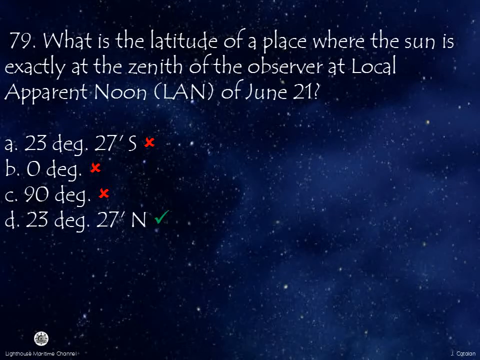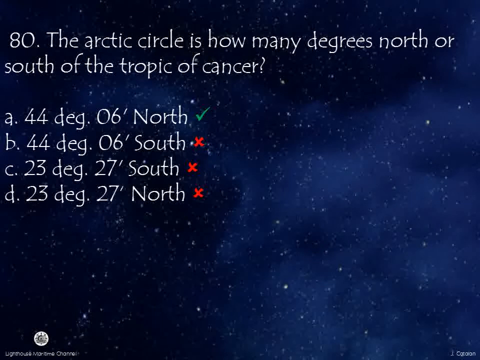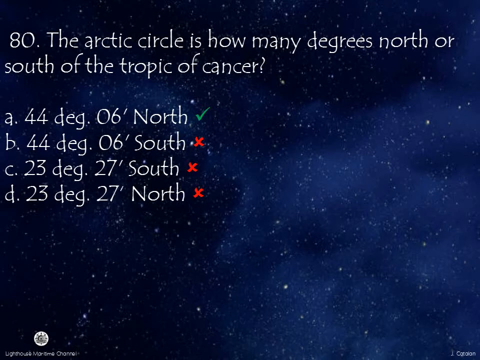Number 79. What is the latitude of a place where the Sun is exactly at the zenith of the observer at local apparent noon of June 21st? Answer: 23 degrees 27 minutes north. Number 80. The Arctic Circle is how many degrees north or south of the Tropic of Cancer? Answer: 44 degrees 6 minutes north.